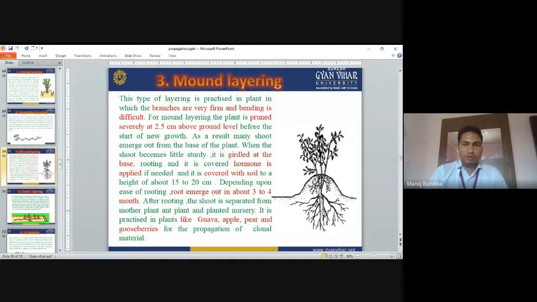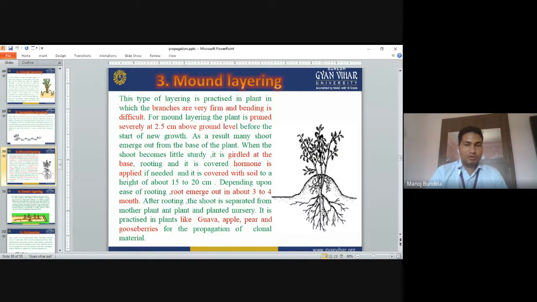Before the start of new growth, as a result, many shoots emerge from the base of the plant. When the shoots become a little hard and sturdy, they are girdled. Girdling is done at the base, and the rooting hormone is applied if needed. After that we cover it with soil to a height of 15 to 20 centimeter. Depending upon the rooting, roots emerge in about 3 to 4 months.